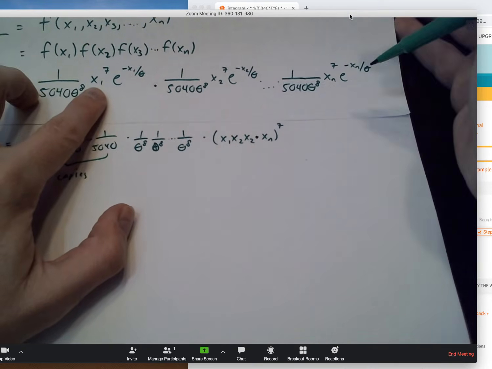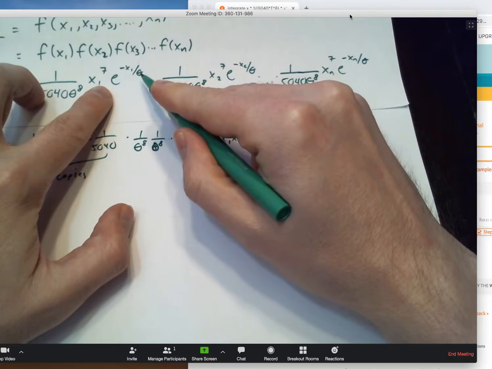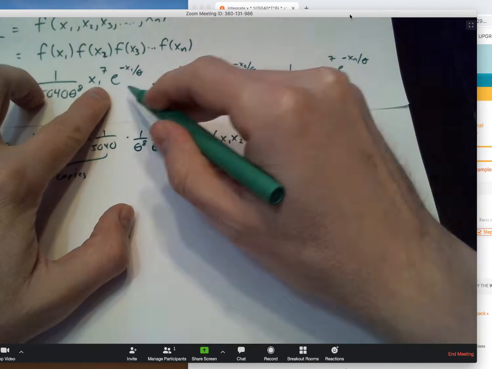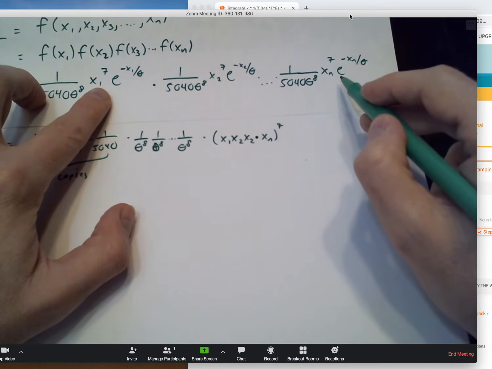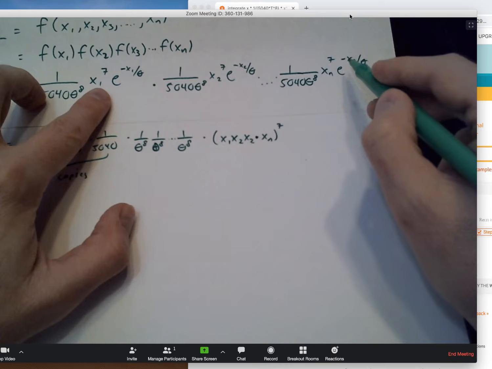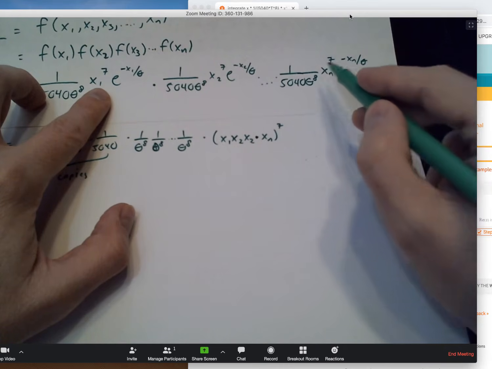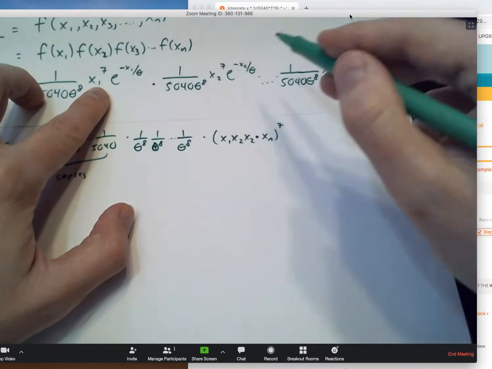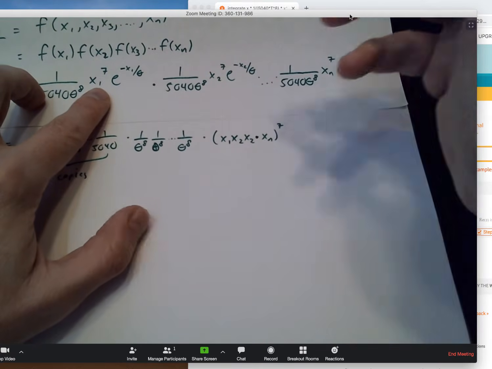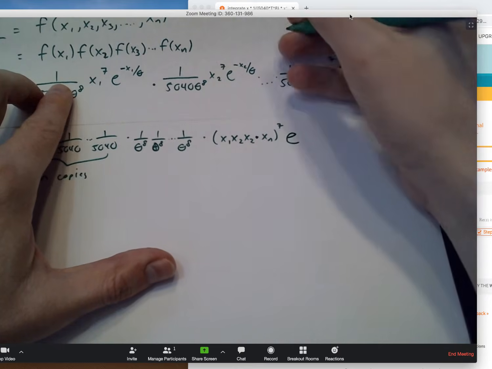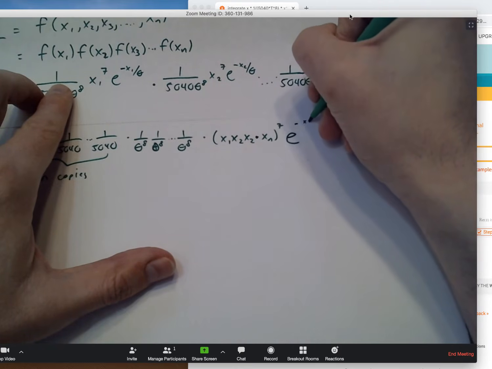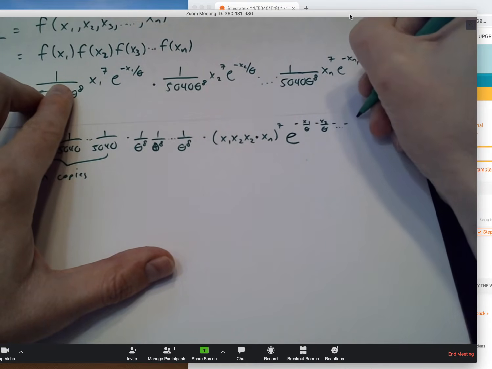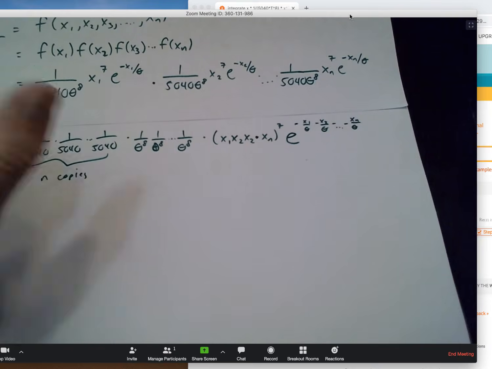And then finally, what we have is e raised to a power times e raised to another power times e raised to another power. So common base for each of those terms, different exponents for each of those bases, but everything is multiplied by each other. And so our rule is, if I have a common base multiplied by itself and everything's just raised to a different power, I get to add all of those powers. So that'll be e to the minus x1 over theta minus x2 over theta minus all the way down the line to xn over theta.